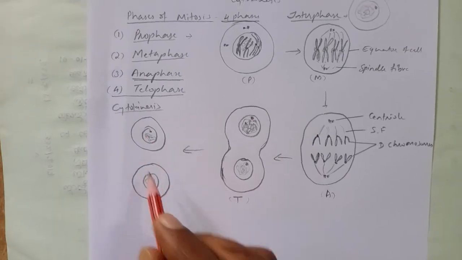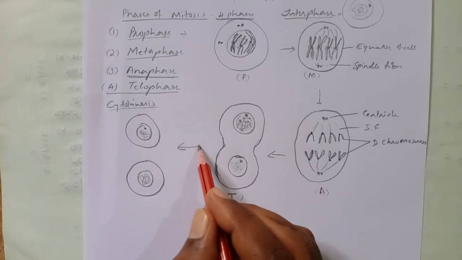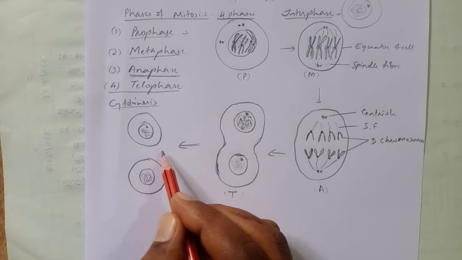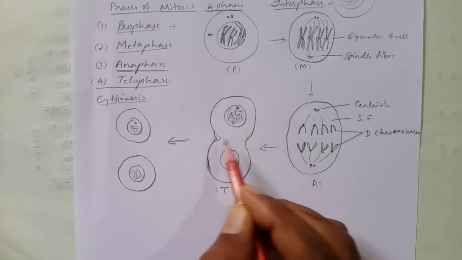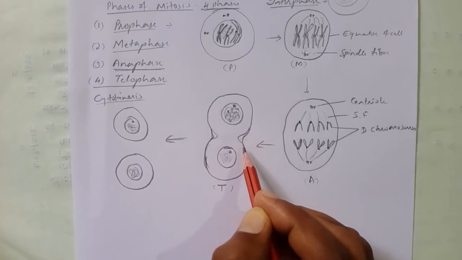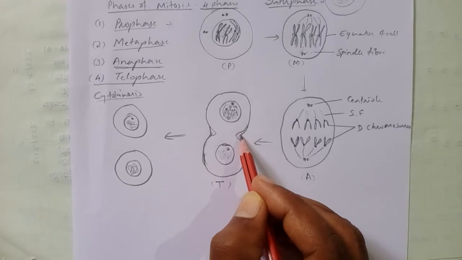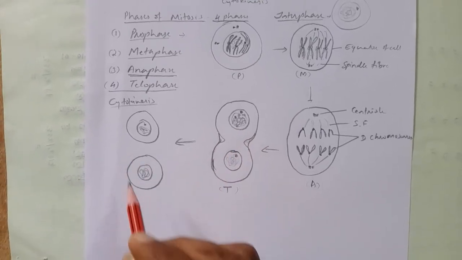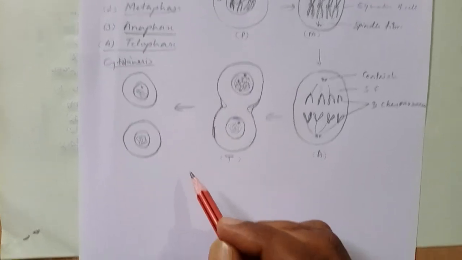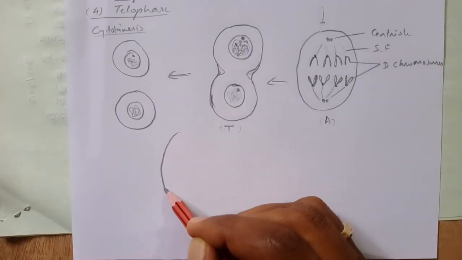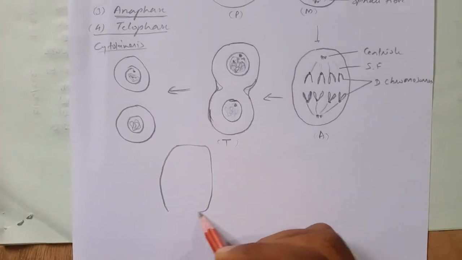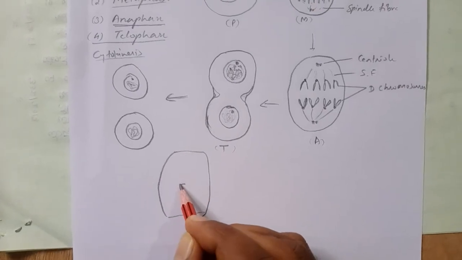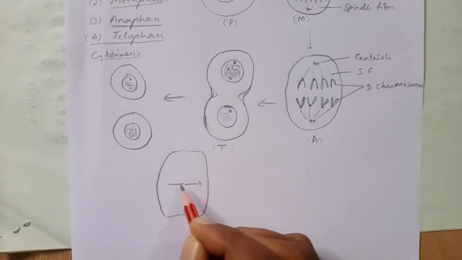This is cytokinesis. In case of animals, usually the furrow enters like this, from outer to center it will move. But in case of plants, there is a difference. We observe that in plant cells it usually goes from center towards the outer.